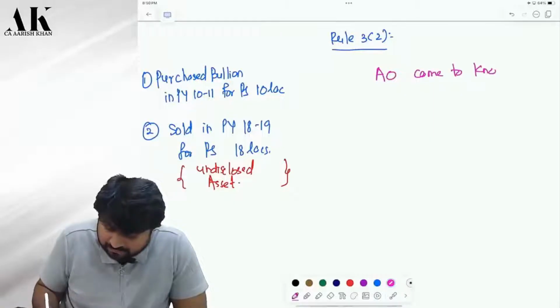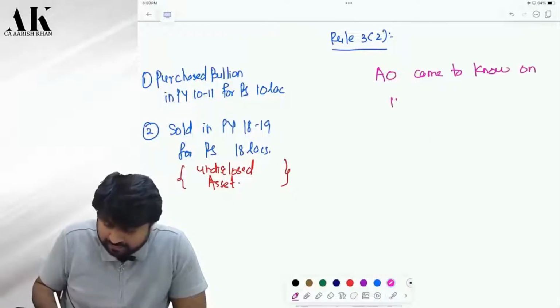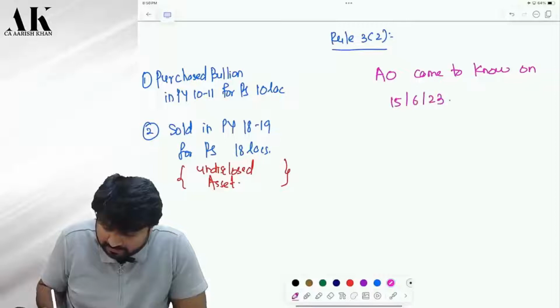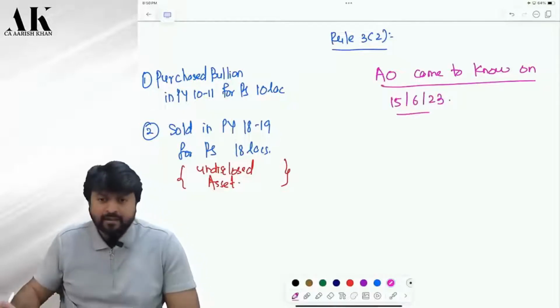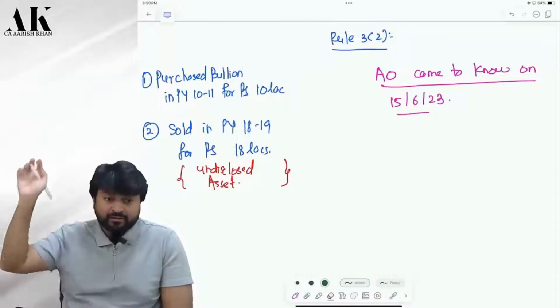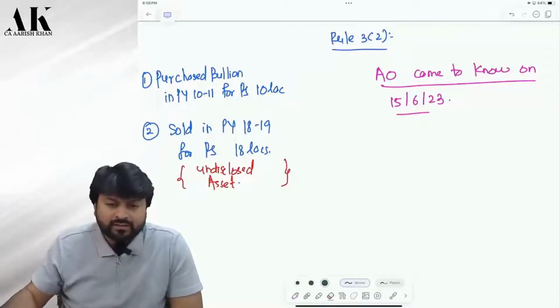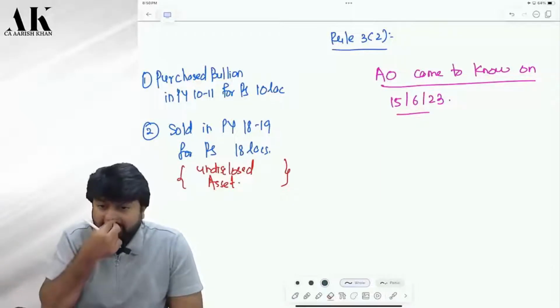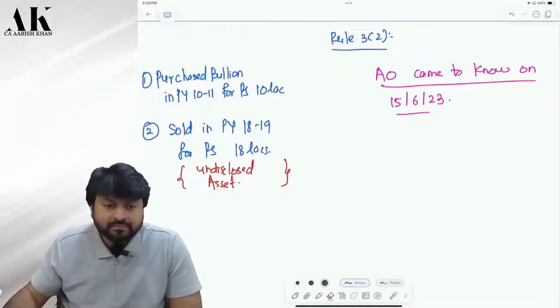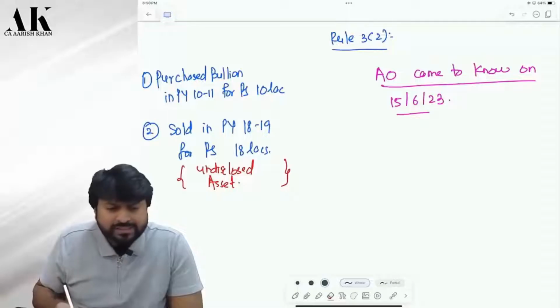came to know on 15th of June 2023. Okay. That something like this had happened earlier. Now, how will he value the asset? Tell me. How will he value the asset? He is supposed to value on which date?